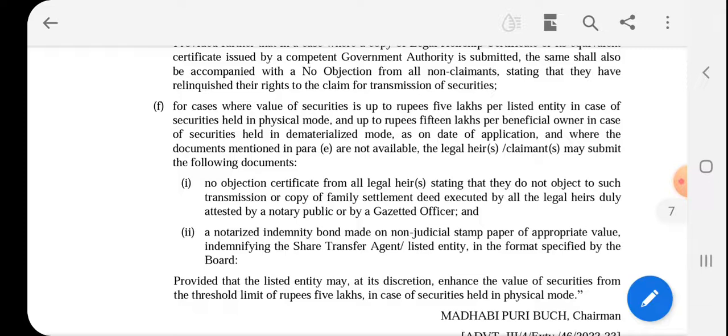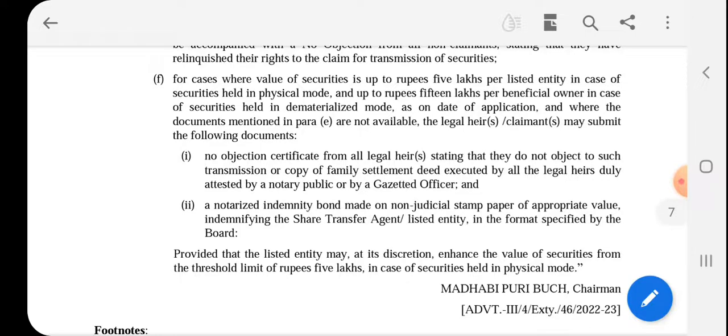And second, a notarized indemnity bond made on non-judicial stamp paper of appropriate value, indemnifying the share transfer agent or listed entity, in the format as specified by the board.